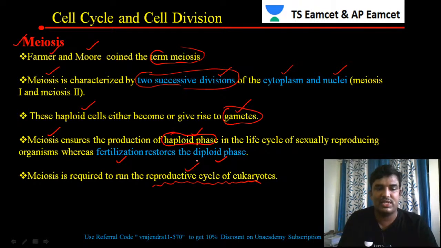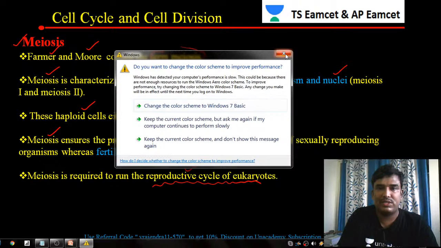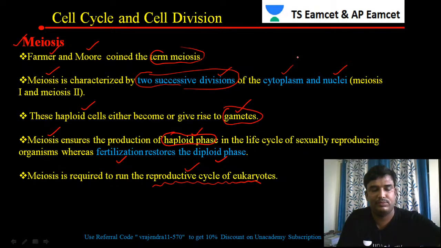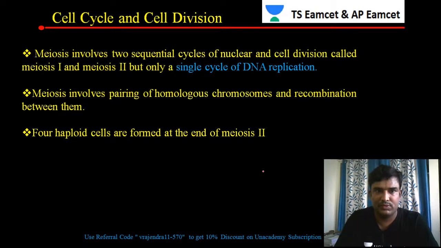In today's class we are discussing meiosis. Let us continue with meiosis, students. Meiosis involves two sequential stages, called meiosis 1 and meiosis 2. In these two sequential stages, the division of the nucleus is taking place, and at the same time the division of the cytoplasm is also taking place.